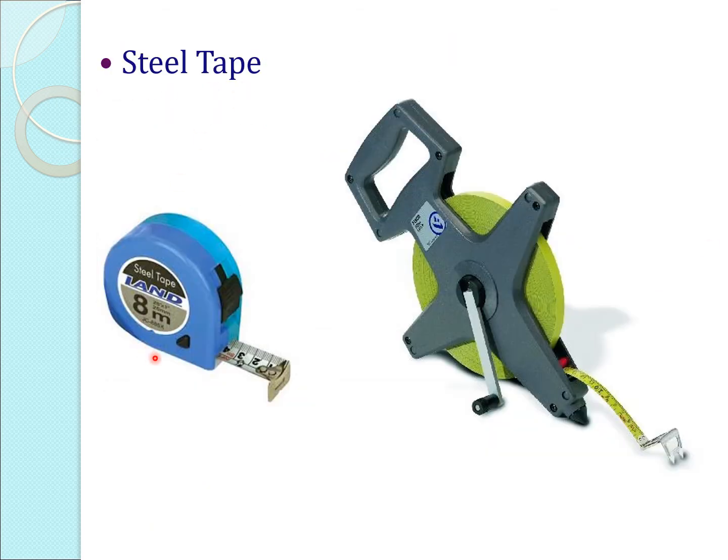So this is called the steel tape. By using this tape, which is used in so many places, we can measure the distance between two points or a surface area. In all these areas they can use the steel tape.